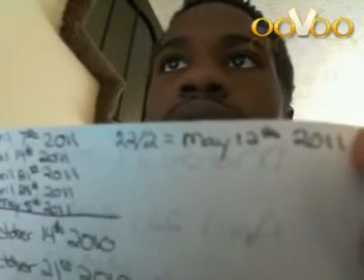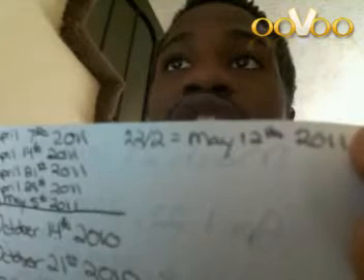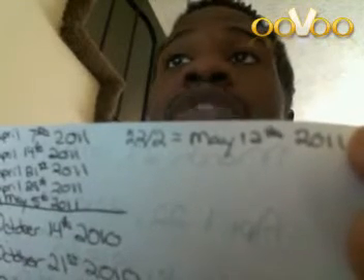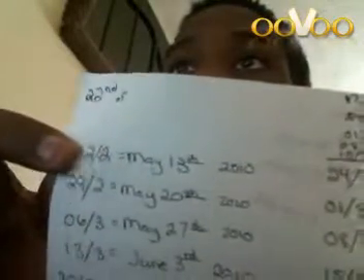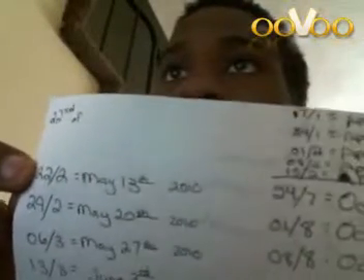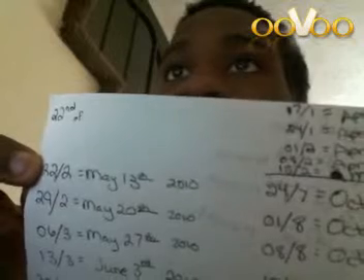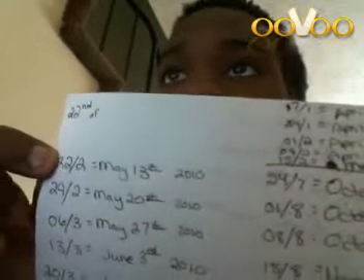And I did all this to let you know. I did the information for you. See how I've been putting it in? I did it for you. I started with May 12th, and I marked that as the 22nd day of the second month of this year. And it took me all the way back to May 13th of last year because I counted backwards. And May 13th of last year was the 22nd day of the second month.